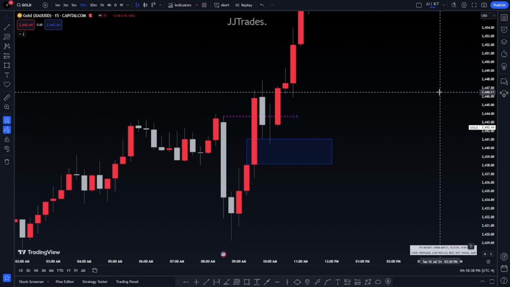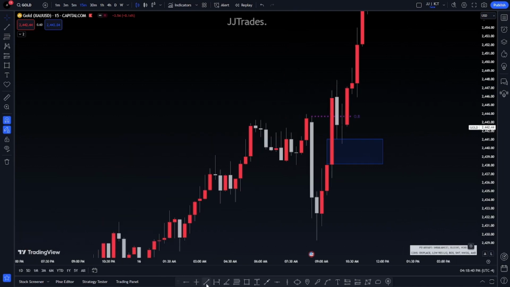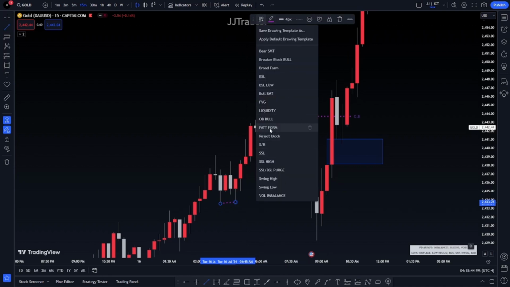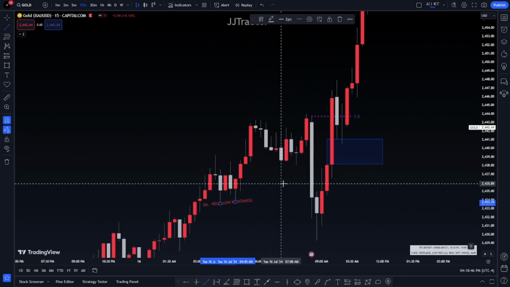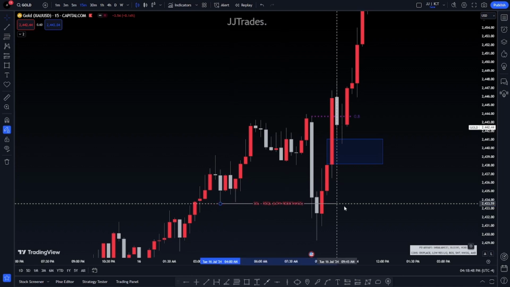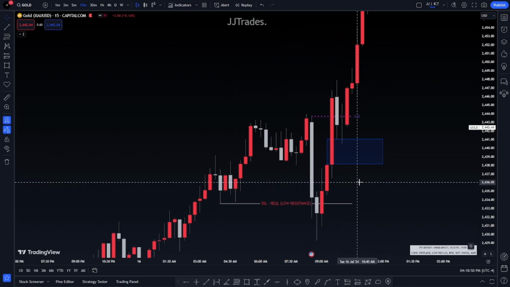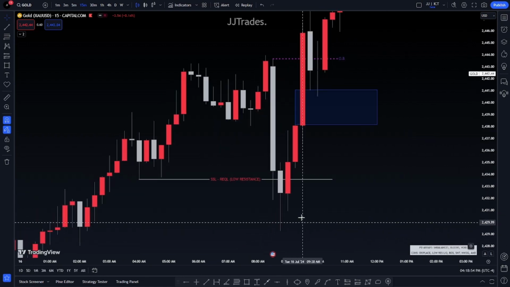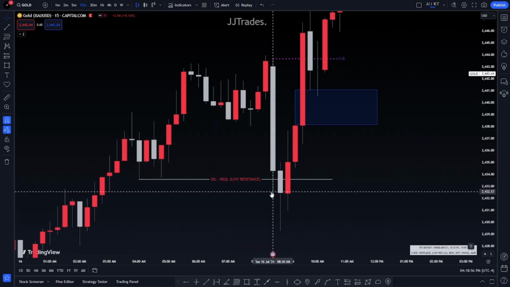Now, we're not even using any confluences here, are we? Okay? So let's include that. So we got this here, which is what? Which would be low resistance liquidity, sell side low resistance, okay? If you pull this out right here, that's sell side low resistance. And then if we look at the candle closures, when we came and ran that low, we had a turtle soup here. Because when we came below it, we kind of closed above it.